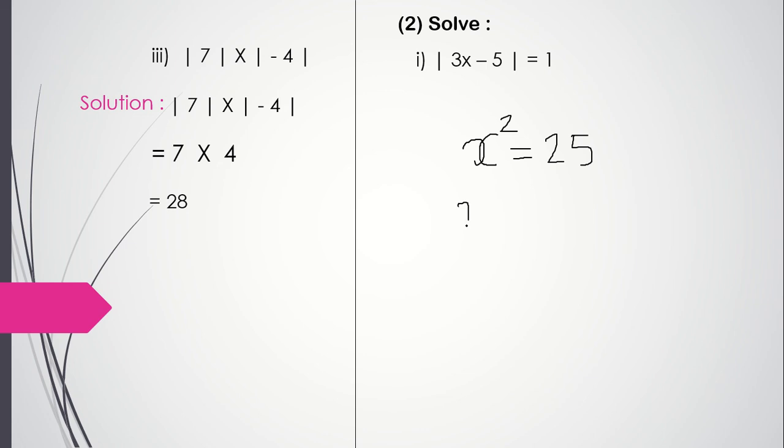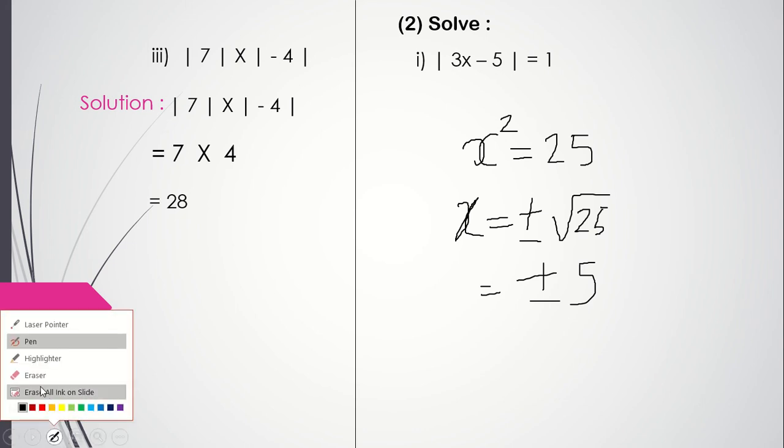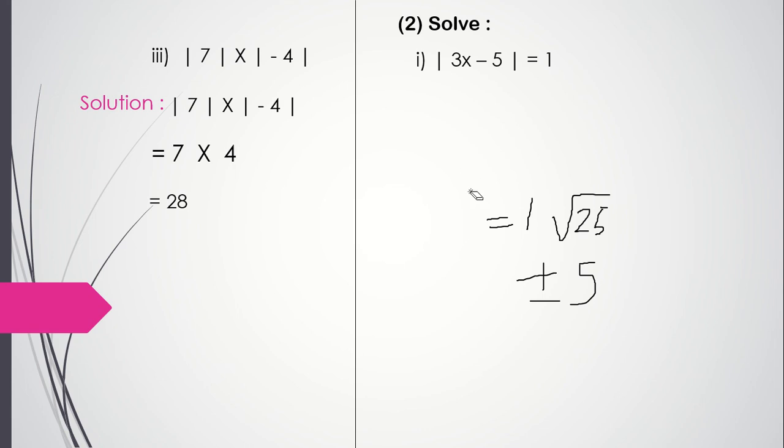And we say taking square root on both sides, we get x is equal to plus or minus root 25. So x is equal to plus or minus 5. This is the answer we get, right? Plus and minus, both the values we get, because 5 square is also 25 and minus 5 square is also 25, right?